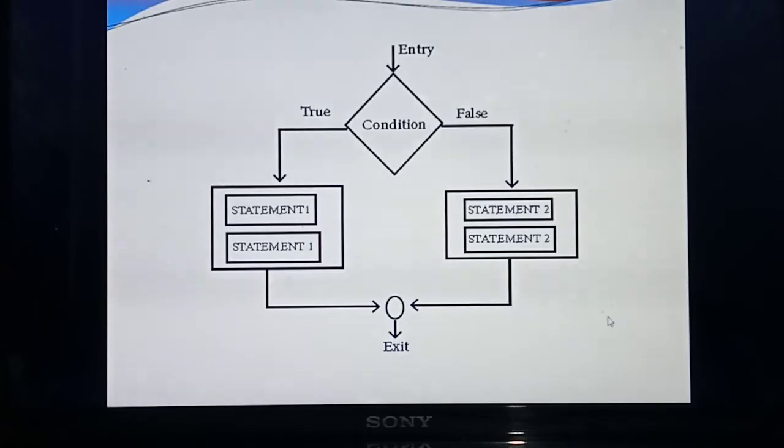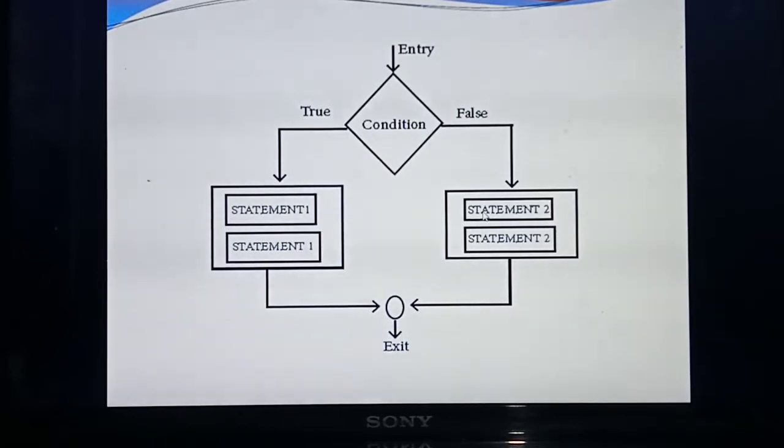So this is the diagram. If they ask for a 2-mark question, you only define what you mean by selection and what you mean by sequence statement. If they ask for a 3-mark question, you should write the definition as well as draw the diagram. For 3-mark questions, you should draw the diagram also.